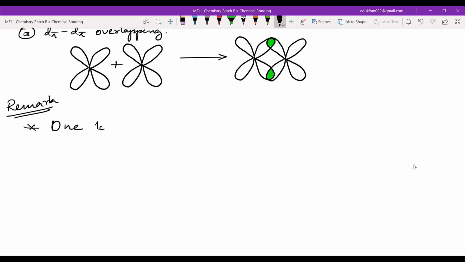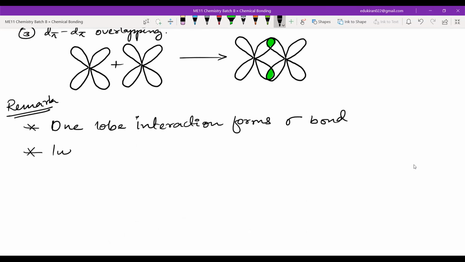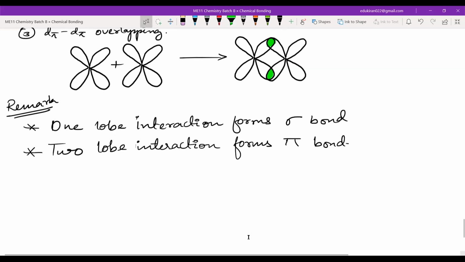One lobe interaction forms sigma bond. Then two lobe interaction forms pi bond.